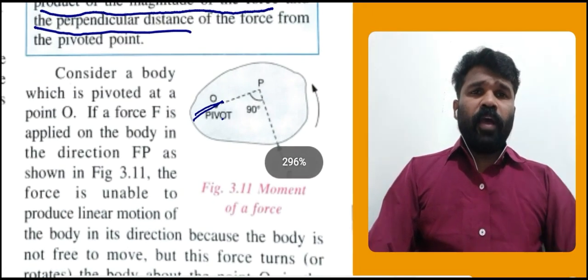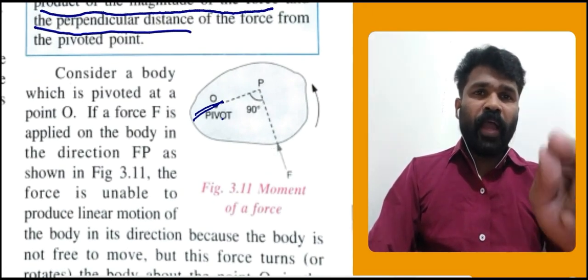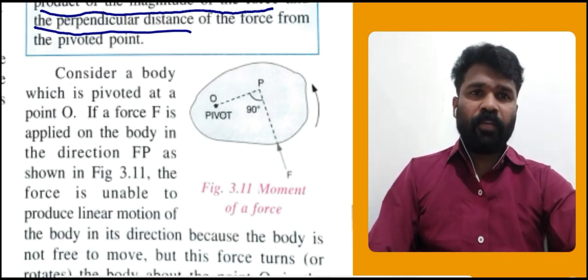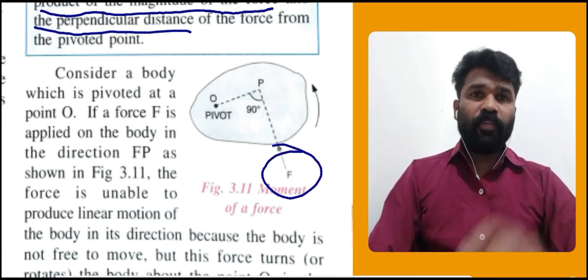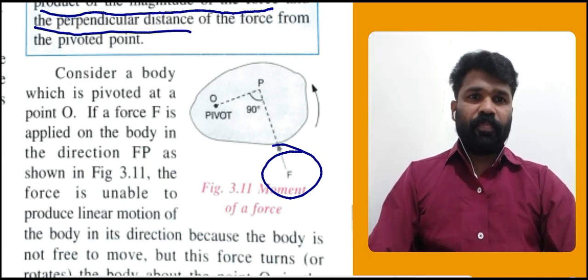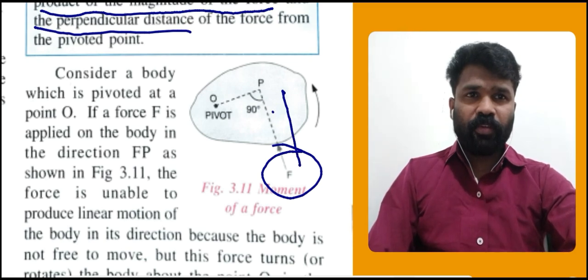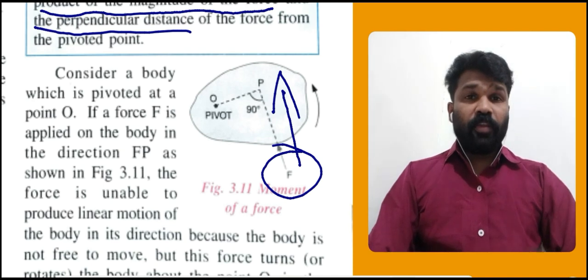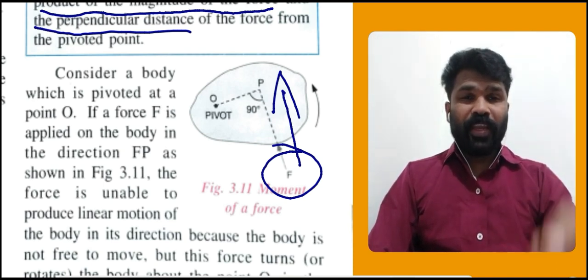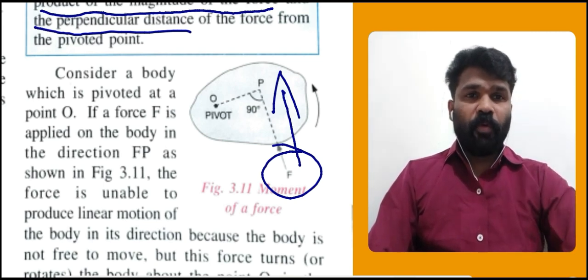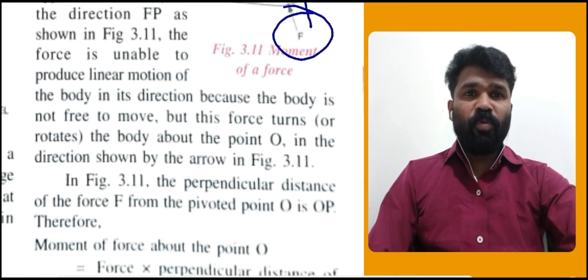If a force F is applied on the body in the direction from here to here, as shown in figure 3.11, the force is unable to produce linear motion of the body in its direction because the body is not free to move.